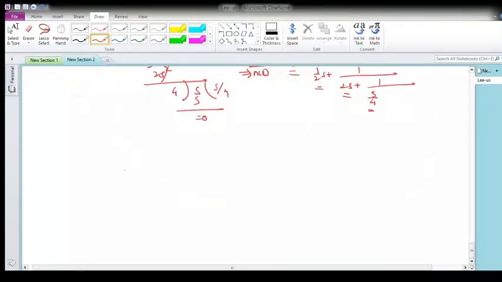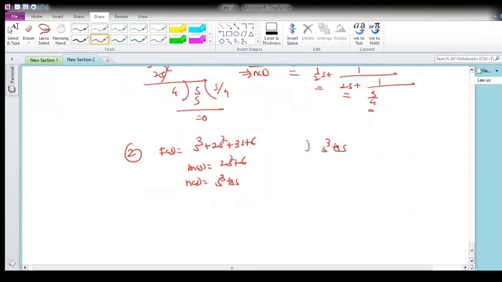Now let me take a second example. F of s is equal to s cube plus 2s square plus 3s plus 6, so again separate the even and odd parts. m of s is 2s square plus 6, and n of s is s cube plus 3s. Now I divide s cube plus 3s as the dividend by the divisor 2s square plus 6, so now it is n by m. And this will simply be s by 2, so it becomes s cube plus 3s.